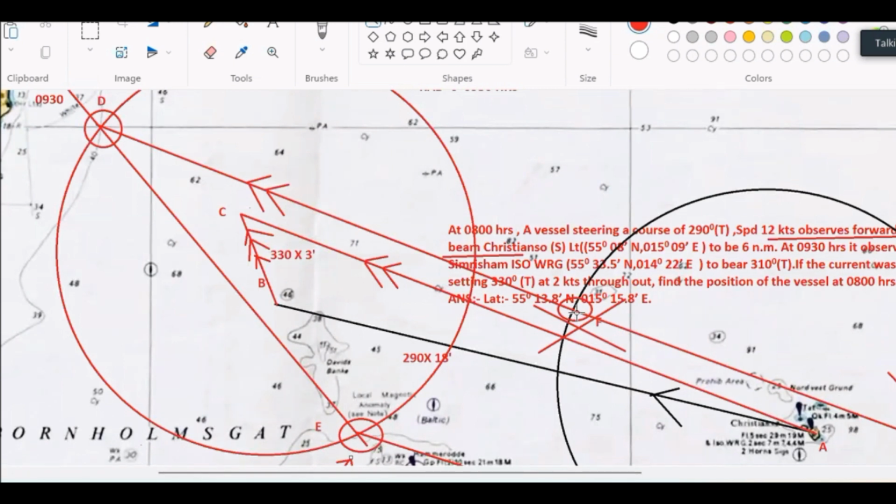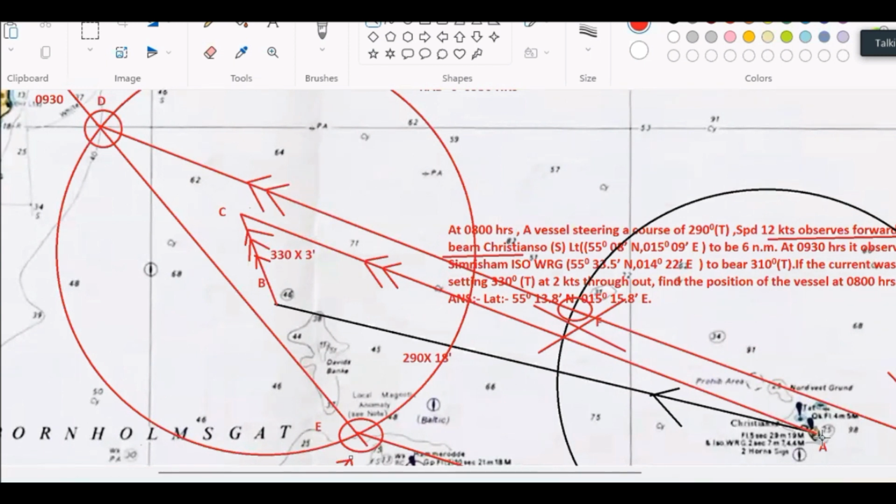Now if F is the position, then the lighthouse will be above the beam. And in the question it is mentioned forward of the beam. So it all should match. That means F is not matching. That means it should be फॉरवर्ड ऑफ द बीम. वो नहीं match कर रहा है तो F cannot be the vessel position. If F is not the position, that means D also not possible.